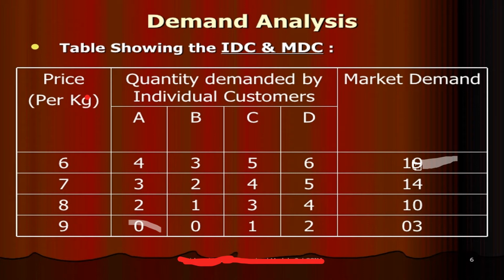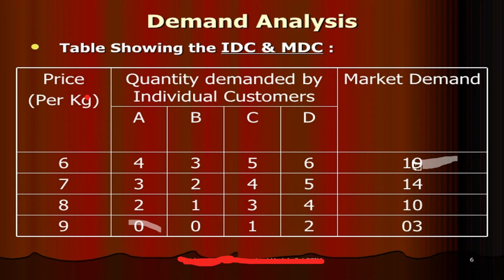Next, A, B, C, D, the individual customers' columns show quantity demanded, and the last column means market demand. This last column represents market demand. It is a summation of individual customers' quantity demanded.